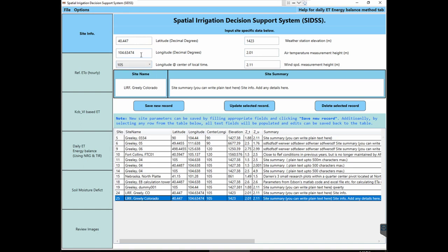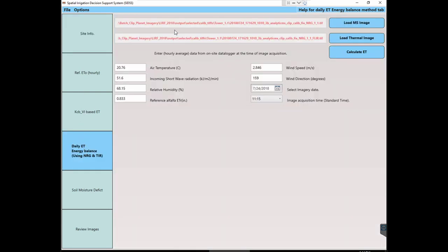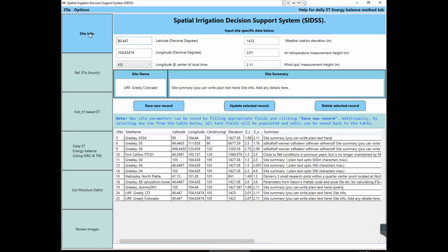And this information, latitude, longitude and sensor elevation, is used in the energy balance method. I'm going a little bit ahead of myself, but the rest of the software pulls the latitude, longitude and other information from the first tab.